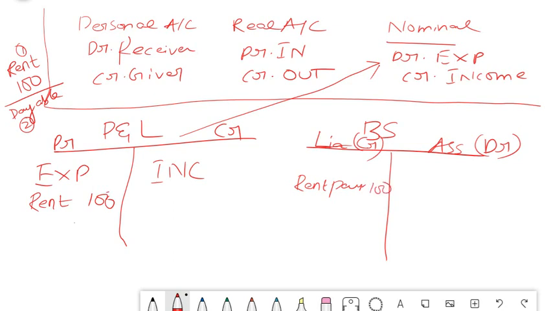So debit of 100 in expense and credit of 100 in payable. So debit and credit are there for this transaction, and your P&L and balance sheet impact is also there. So this is what I call a logic. This rule is for the beginners, but once you understand the concept, this will help you much even in your MCQs or exams. This thing will help you to solve the journal entries in an easy manner.